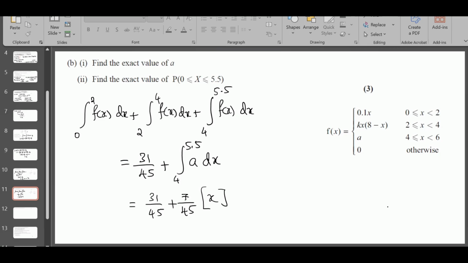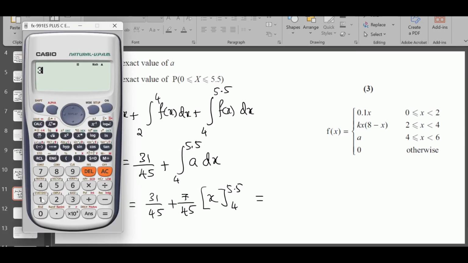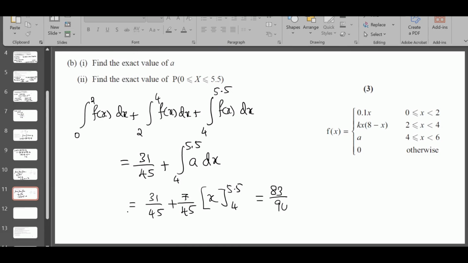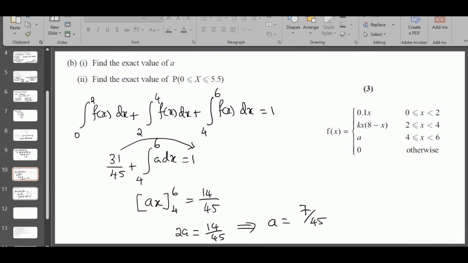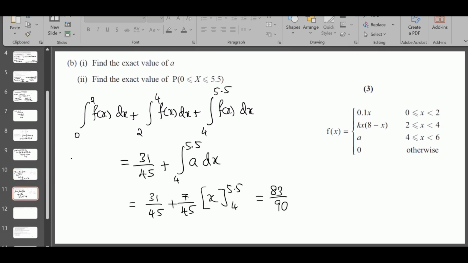When you integrate, you will get x from 4 to 5.5. Sub in the upper limit 5.5, lower limit 4: 31 over 45 plus 7 over 45 times 5.5 minus 4 is 1.5. 83 over 90 is the answer. That's all. It's a total of 3 marks, part (i) and part (ii) together is a 3-mark question.